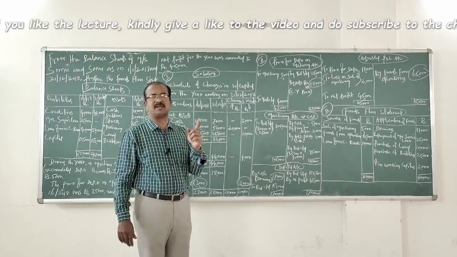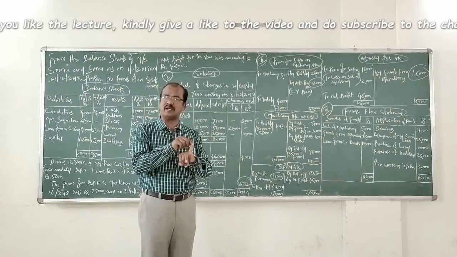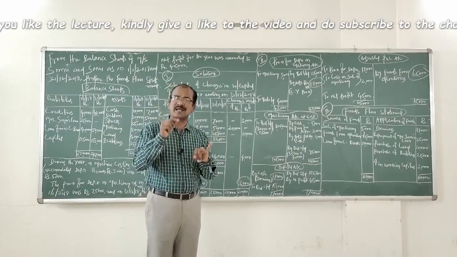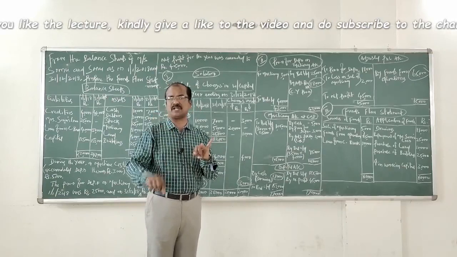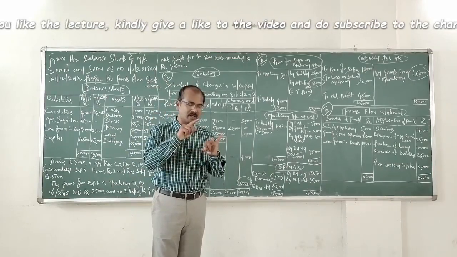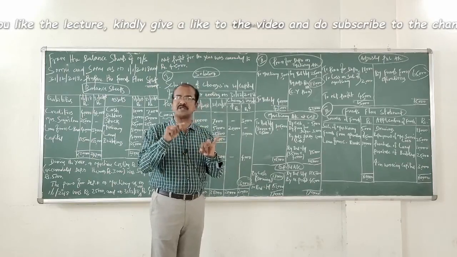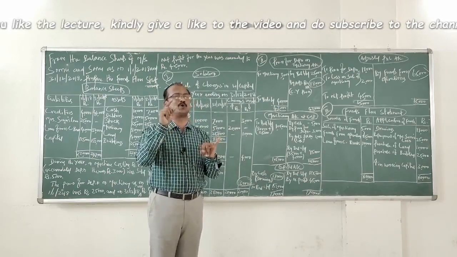When you sell machinery for 5,000 rupees, cash account debit. Then, when you sell a fixed asset for which you maintain provision for depreciation, what should you do in this situation? The corresponding provision for depreciation on the fixed asset sold should be closed.